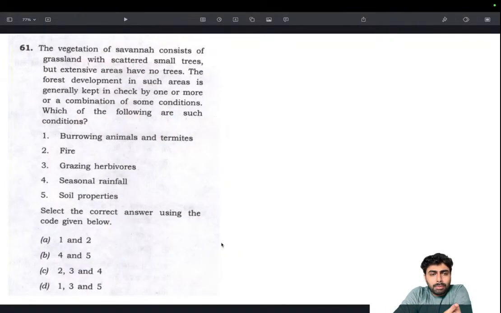Again, a vegetation or forest kind of question. The vegetation of savanna consists of grassland with scattered small trees, but extensive areas have no trees. The forest development in such areas is generally kept in check by one or a combination of some conditions. Which of the following are such conditions? We obviously have a very good picture of savanna. We have been seeing all sorts of videos from Manual Planet, National Geographic, etc. So we know what savanna looks like.